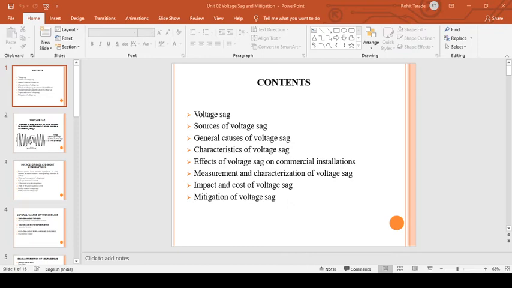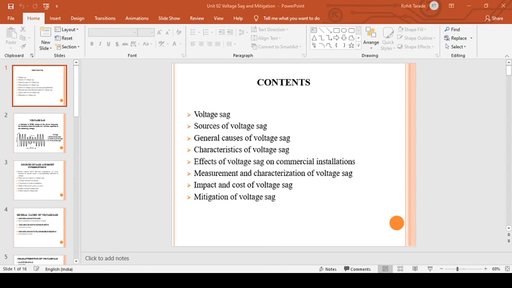The duration of the sag. So there are three types of the sag, depending on the duration, for how long they persist in the system: instantaneous, momentary, and temporary. The instantaneous sag is between 0.5 and 30 cycles. Momentary is between 30 cycles and 3 seconds, and temporary is 3 seconds to 1 minute. So this is the general categorization, depending on the duration for which the sag persists in the system.